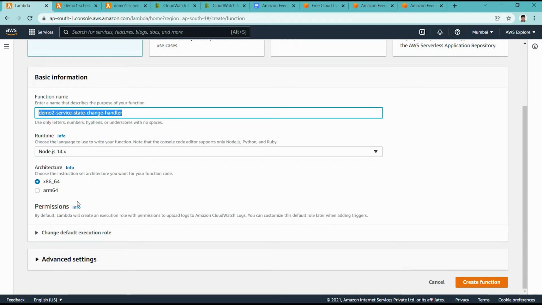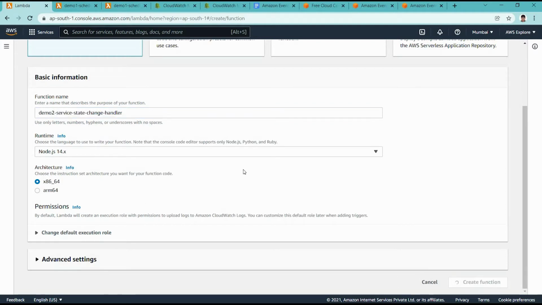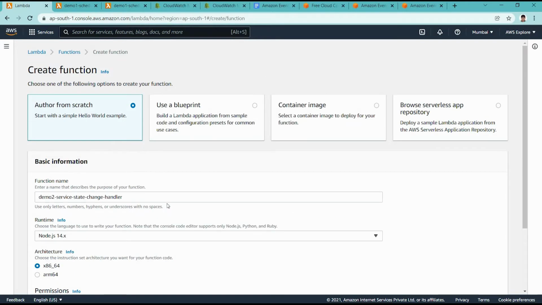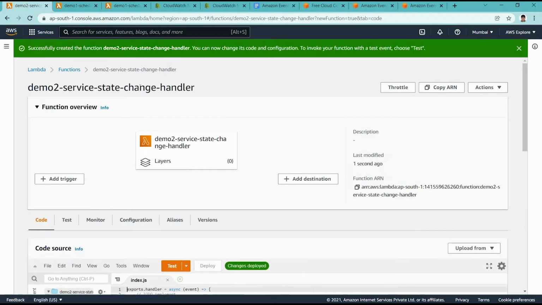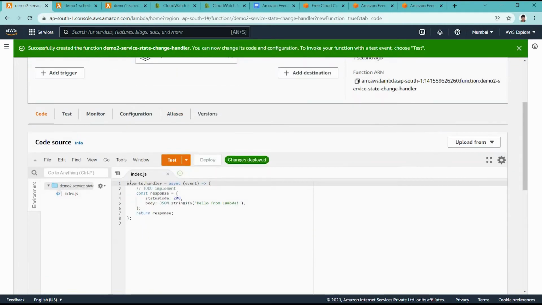I am using Node 14.x again, and creating that function as a separate function for demo 2 purposes. Here we have another Lambda function created for demo 2, with default Node.js 14.x supported code.